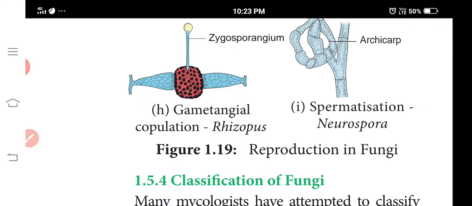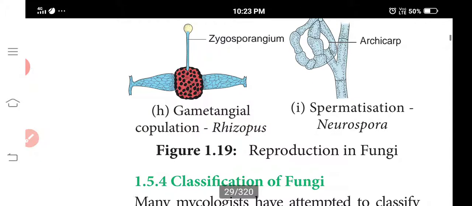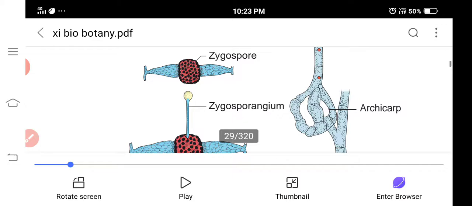In this case, fusion occurs between two gametangia.